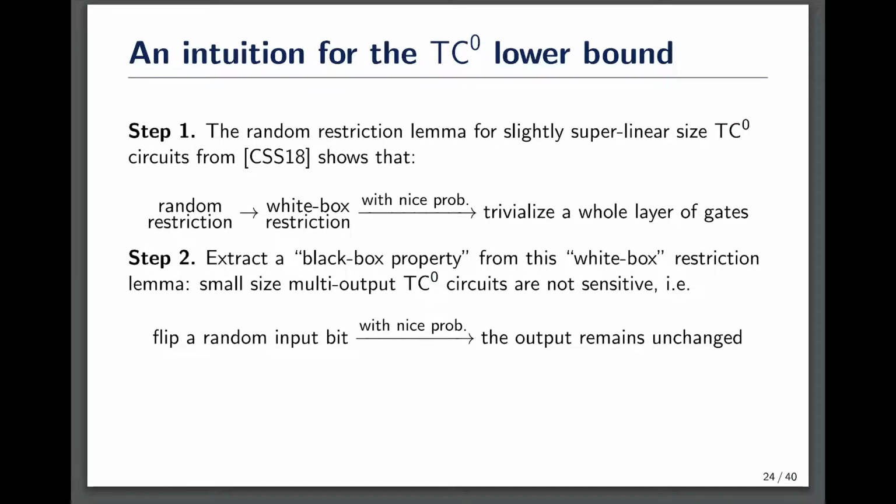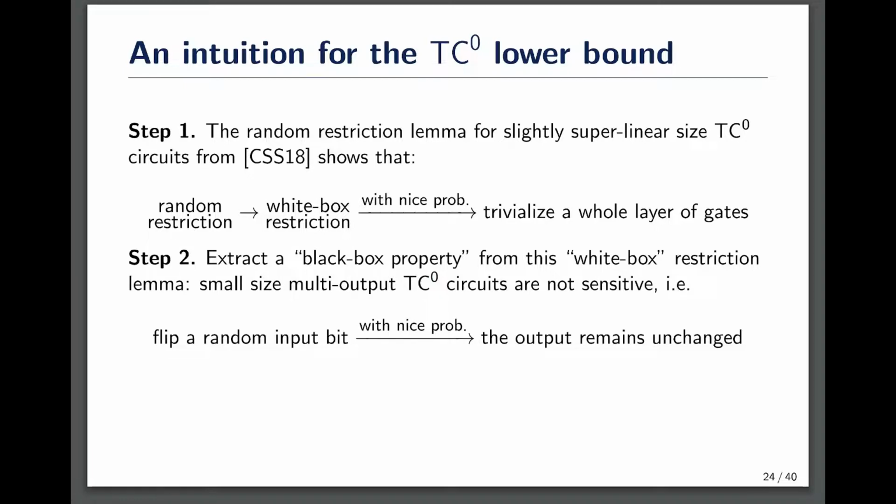We prove by induction that small-size multi-output TC0 circuits are not sensitive. That is, if we flip a random bit of a random input, with nice probability the output will remain unchanged. On the other hand, the output of a random function will change with high probability while flipping any bit of its input.